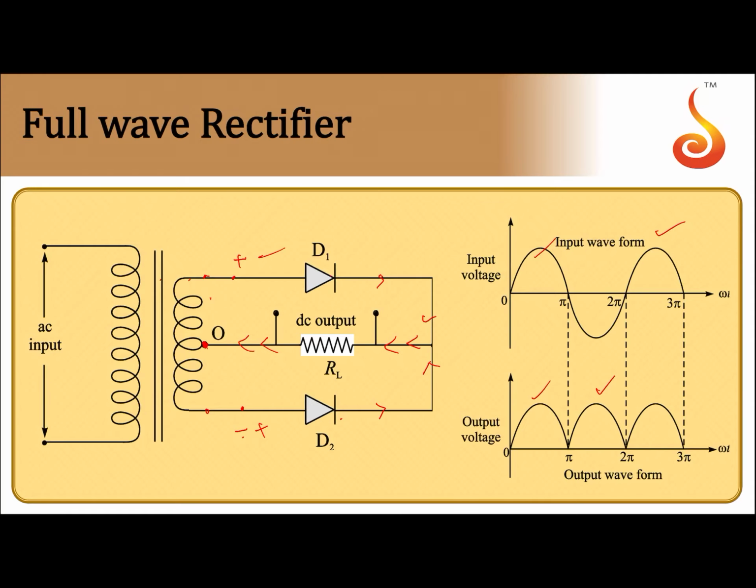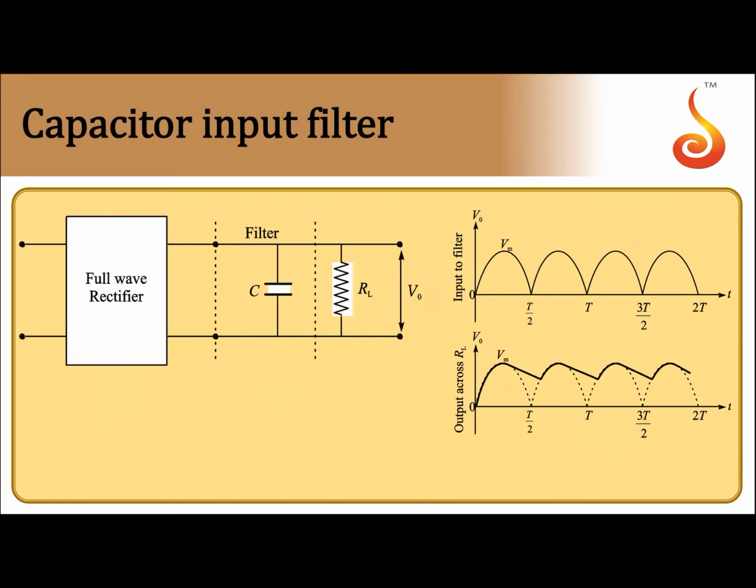Next, D1 conducts, you'll get this. Next, D2 conducts, you'll get this. So hence you'll get continuous DC output, but which is sinusoidally varying with respect to time. That is what we can see. This sinusoidal variation of the DC output is called ripple. In order to remove this ripple, we use additional circuitry called a filter. In your syllabus we have only the capacitor input filter.